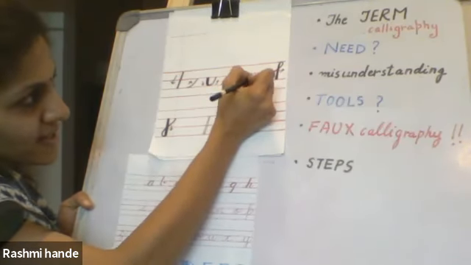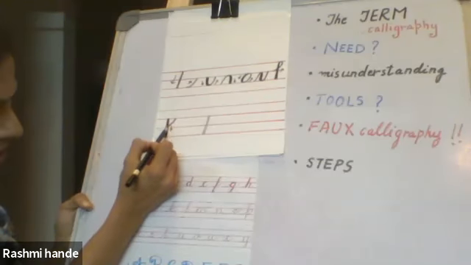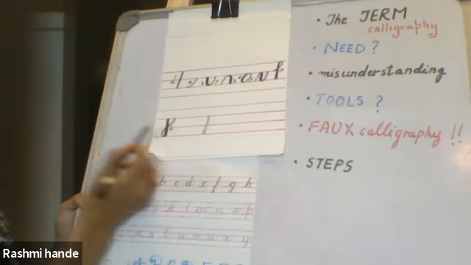That's the sixth one. Then there is an ascending loop where you go up and come down, for example in the letter H. And lastly, the descending loop where you go down first and then go up, for example in the letter J.